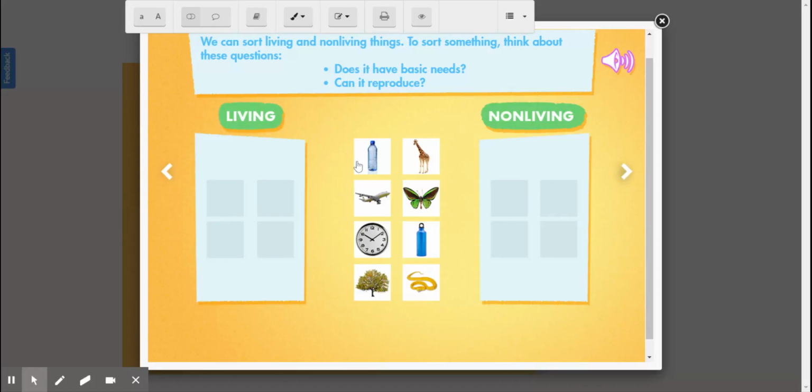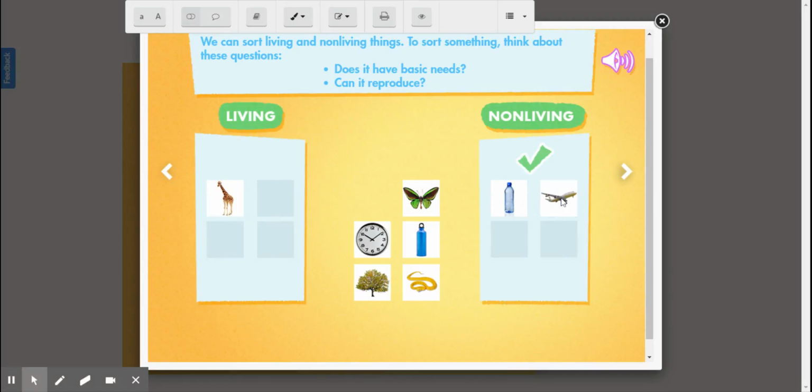Let's do some sorting of living and non-living. Water, is it living or non-living? Water is non-living. It is a basic need. A giraffe, living. Airplane, non-living. Drag the butterfly. Where does it go? Which side?